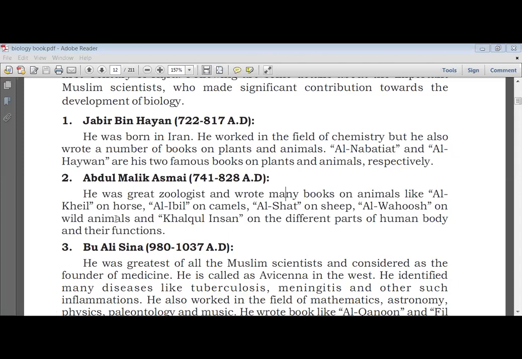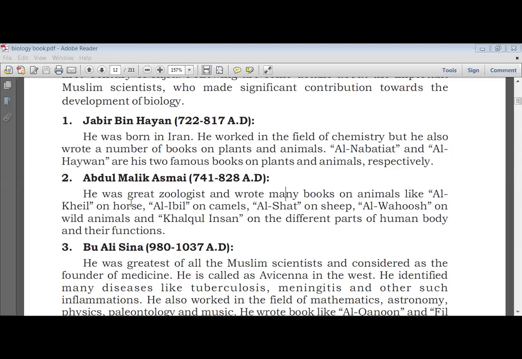Abdul Malik Asmai, 741 till 828 AD. He was a great zoologist and wrote many books on animals, like Al-Khail on horse, Al-Ibil on camels, Al-Shad on sheep, Al-Wahush on wild animals, and Khalaqul Insan on the different parts of the human body and their function. Yes, okay. Mute your mic, beta.